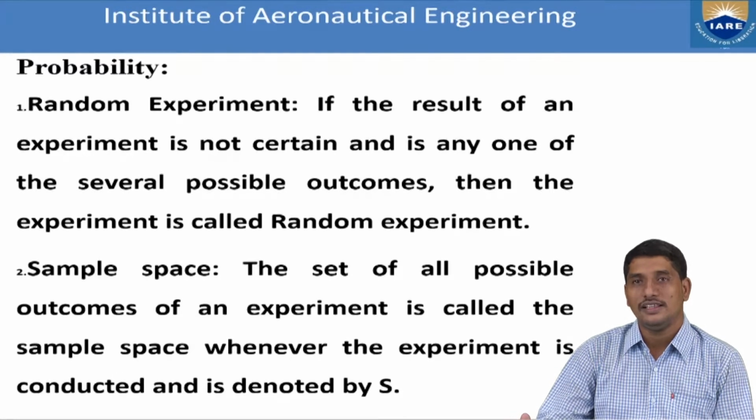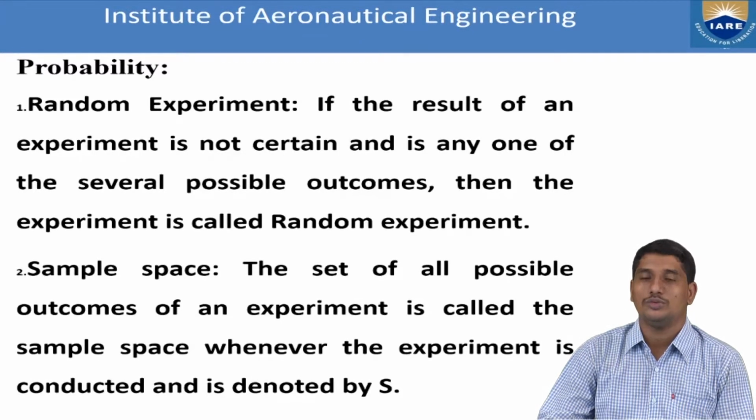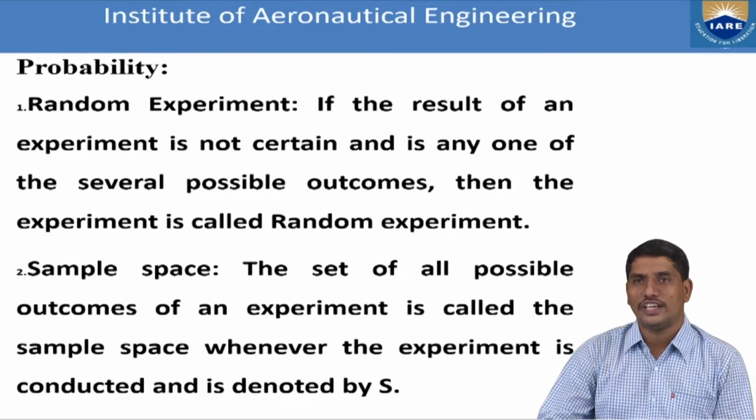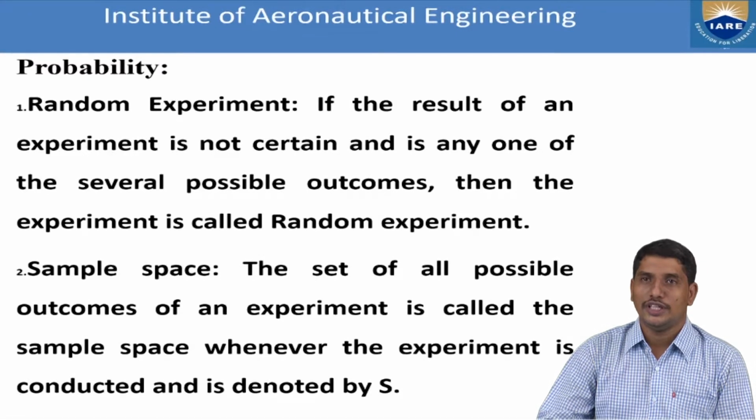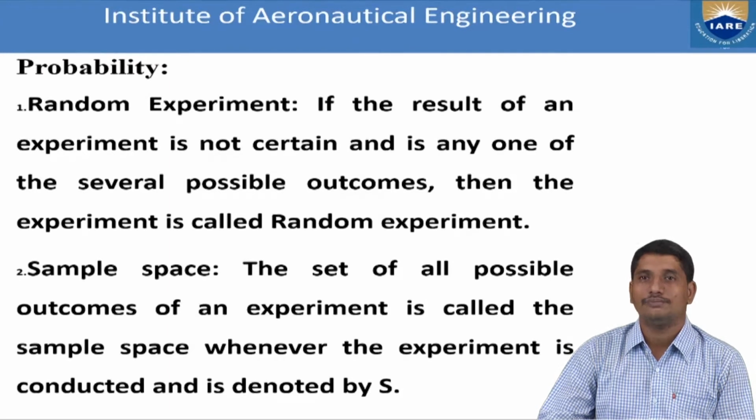In the same way, you can take the playing cards game. It is also a random experiment. So any kind of sport or game or competitive situation or exam or business situation, anything you take, all are random experiments.